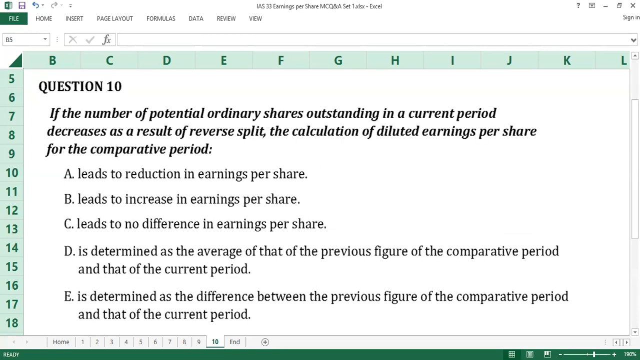Question number 10. If the number of potential ordinary shares outstanding in a current period decreases as a result of reverse split, the calculation of diluted earnings per share for the comparative period: A, leads to reduction in earnings per share. B, leads to increase in earnings per share. C, leads to no difference in earnings per share. D, is determined as the average of that of the previous figure of the comparative period and that of the current period. E, is determined as the difference between the previous figure of the comparative period and that of the current period. Time counts. 10 seconds gone.